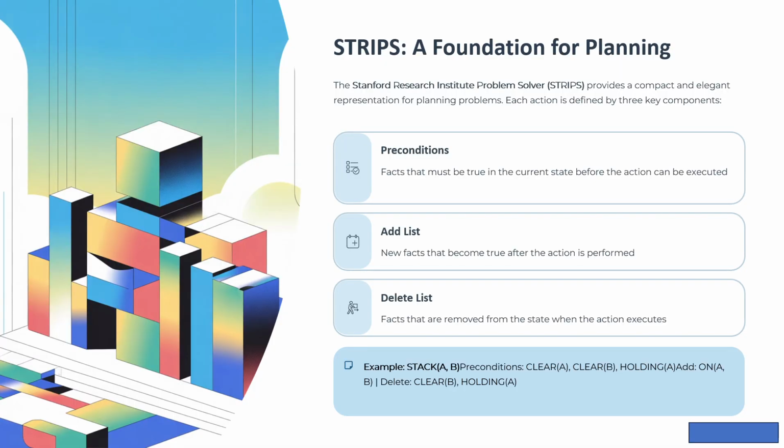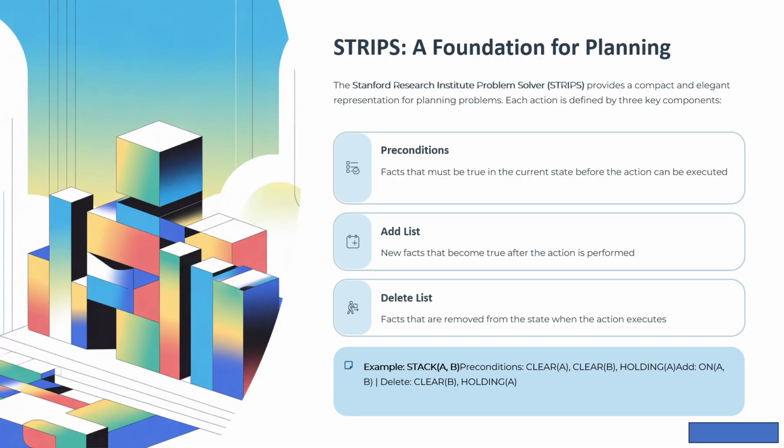STRIPS, a foundation for planning. STRIPS stands for Stanford Research Institute Problem Solver. It's one of the most influential planning representations in AI history, and it's elegant in its simplicity.